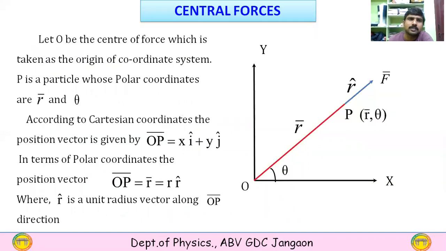So let O be the center of the force, which is taken as the origin of the coordinate system, and P is a particle whose polar coordinates are r comma theta. According to Cartesian coordinates the position vector is given by OP equals xi plus yj, and in terms of polar coordinates the position vector is OP equals r r cap, where r cap is the unit vector along the OP direction.